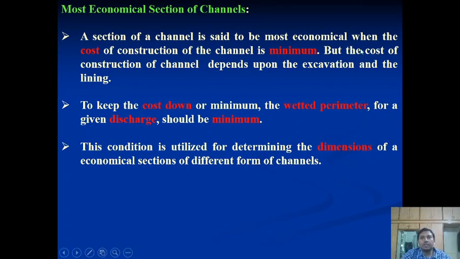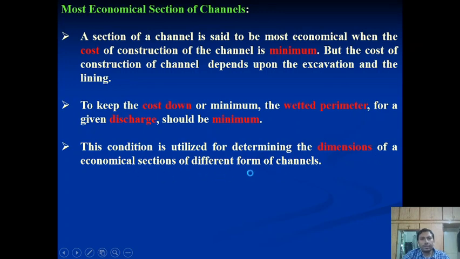These are some definitions included in these slides. A section is most economic when the cost of construction of the channel is minimum, and this cost depends directly on the width and depth, that is, the parameters of the channel. Second, to keep the cost minimum, the wetted perimeter for the given discharge should be minimum, and this condition is utilized for determining the dimensions of economic channel sections.